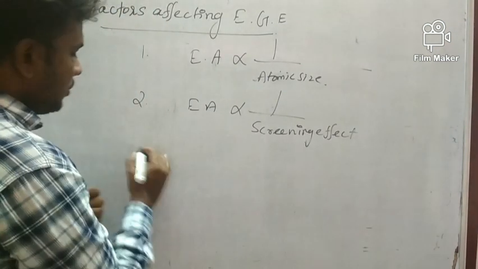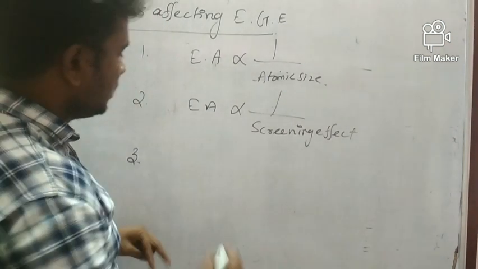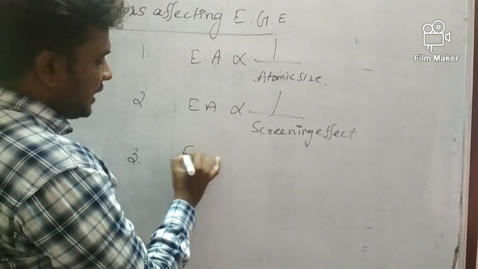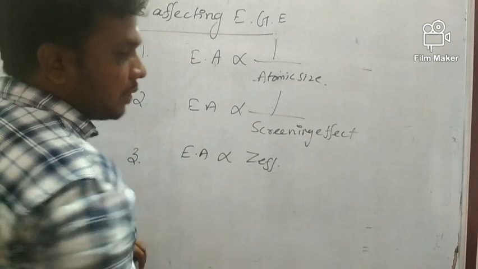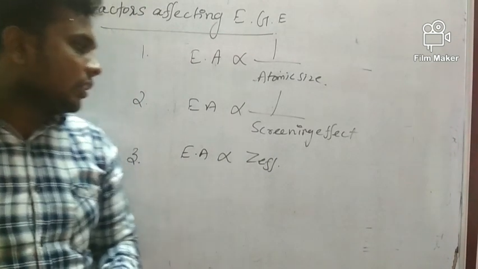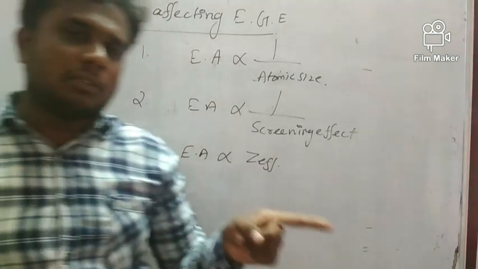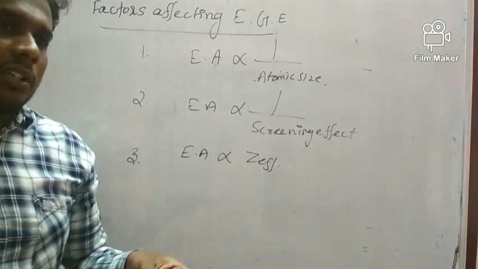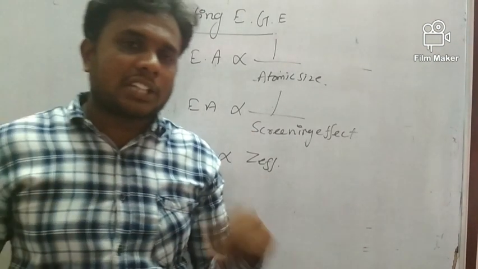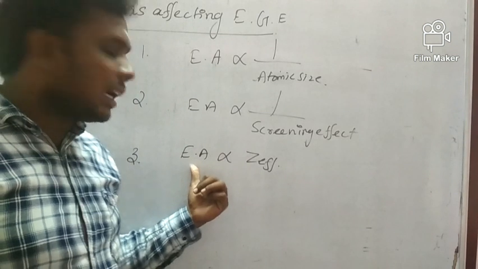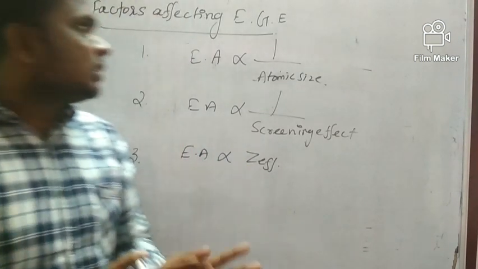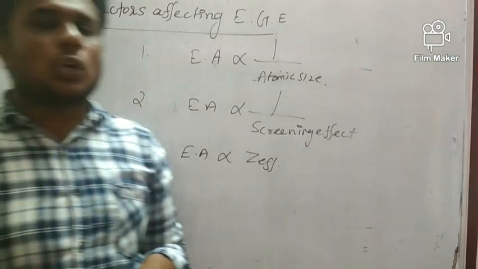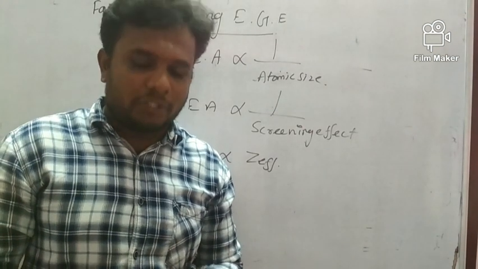Then the third one is effective nuclear charge. Electron affinity is always directly proportional to effective nuclear charge. So if the effective nuclear charge increases, the nuclear power will increase. If the nuclear power increases, the attraction power will increase. Then electron affinity also increases. So these are the factors affecting electron gain enthalpy or electron affinity.